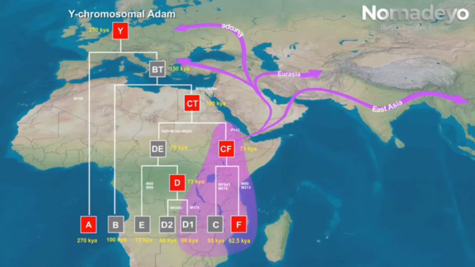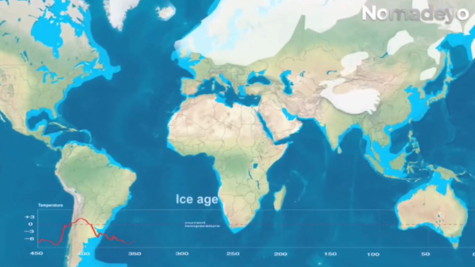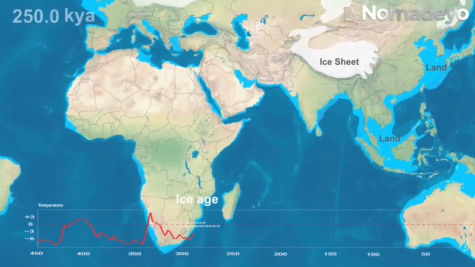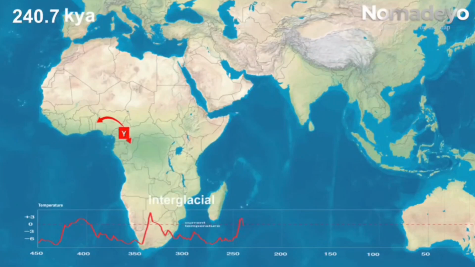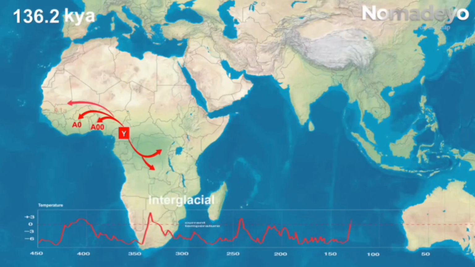When did they leave Africa and where did they go? And what descendants, and where? Let's travel together by following their trail on the map. Unlike the mitochondrial Eve, which lived in the East, the Y chromosome Adam is estimated to have lived in Western Africa, between 270,000 and 250,000 years ago.